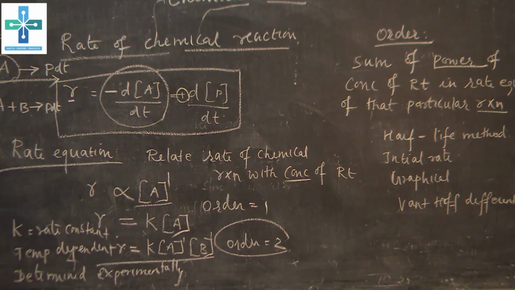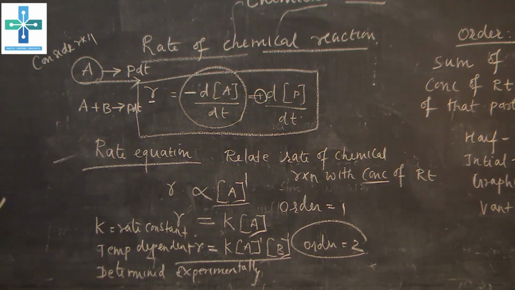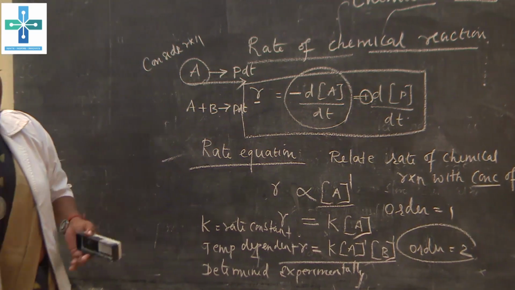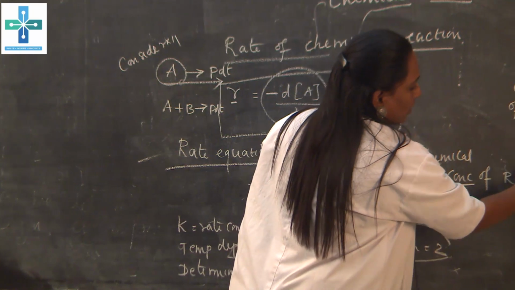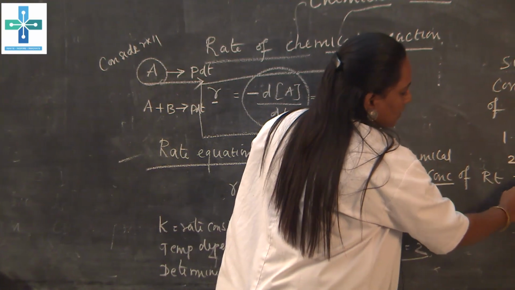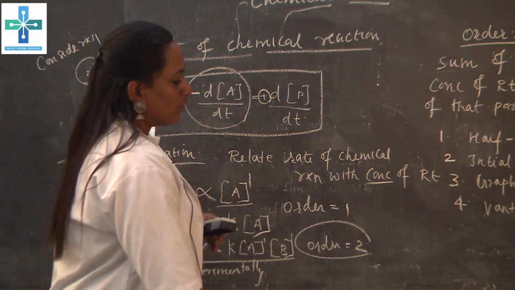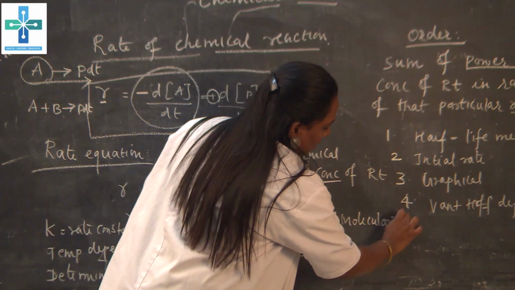So, in chemical kinetics, these are the basic terms. We should know what the rate of a chemical reaction is, how it is expressed, and what the rate law, rate equation, order, and molecularity are. I gave the methods for how to determine the order: half-life method, initial rate method, graphical method, and Van't Hoff differential method. So, followed by order, you have molecularity.